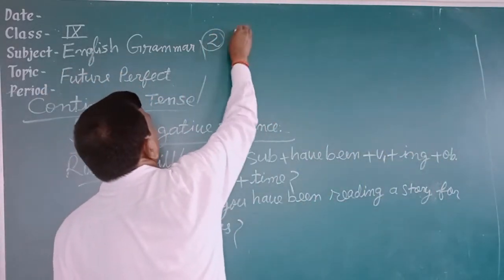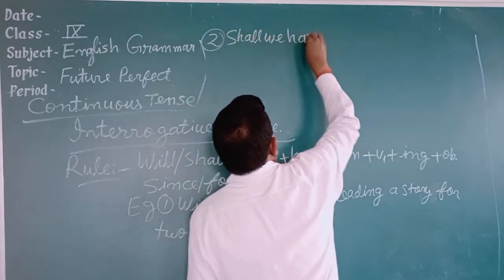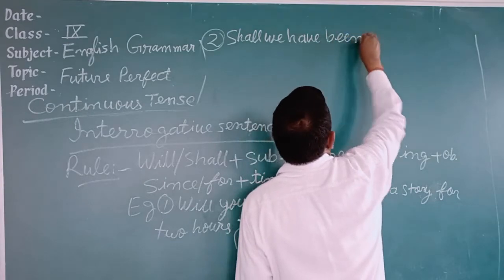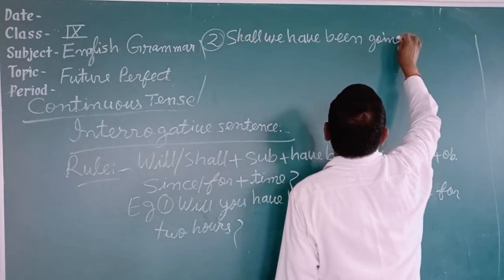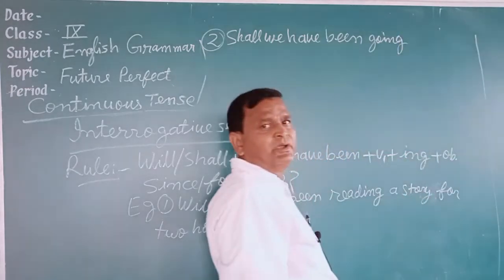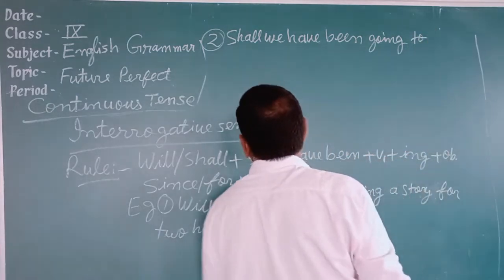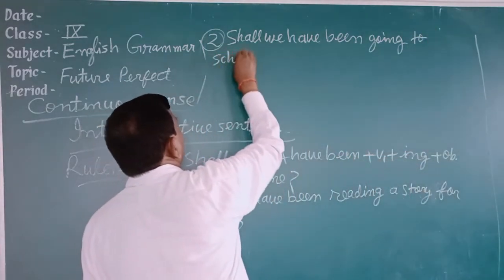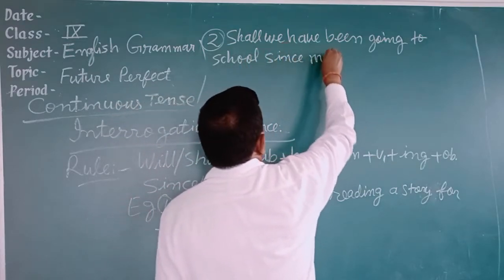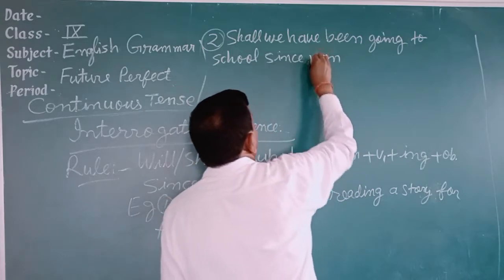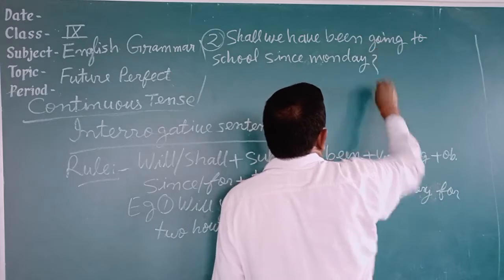Shall we have been going to school since Monday?